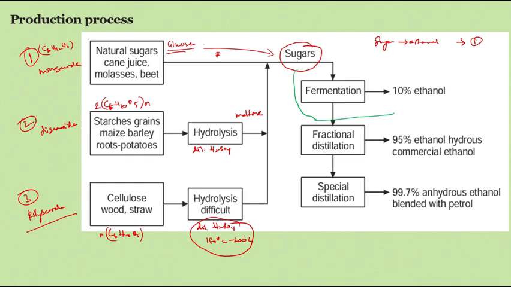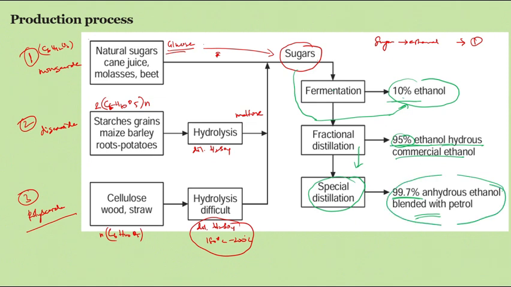Sugar is converted into about 10 percent ethanol by means of the process called fermentation. So fermentation is common for all three feedstocks. After the fermentation, we get 10% ethanol. This 10% can be improved to 95 percent anhydrous ethanol by means of fractional distillation. The remaining 5 percent is removed by a special distillation, and we get 99.7 percent anhydrous ethanol to be blended with petrol. This is the final product that we got.